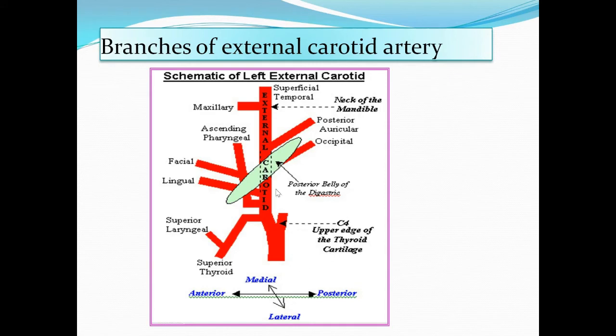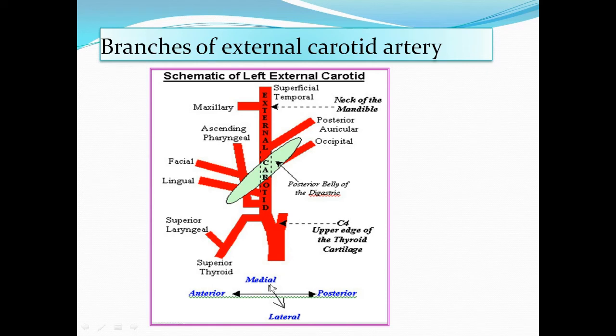So this is the diagram to show the course and also the branches, how it arises from the external carotid artery. So this is the external carotid artery passing deep to the posterior belly of digastric and stylohyoid muscles. And this is the origin, upper edge of thyroid cartilage. This is the common carotid artery. So these are the terminal branches.